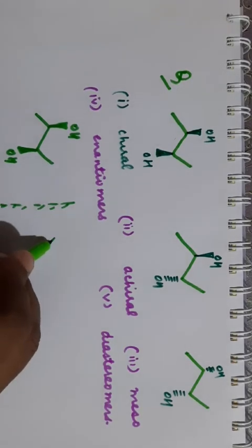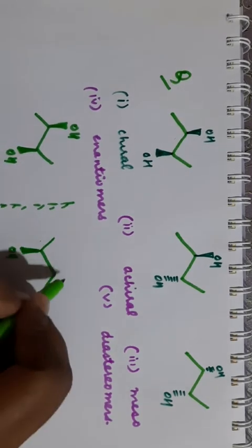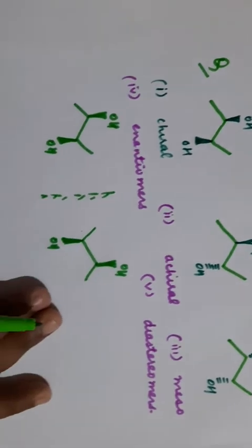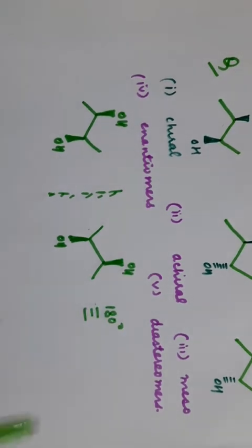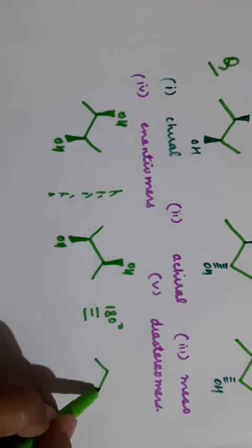Then the mirror image will look like this. This bond will be here and this bond will be here. Clear? Now rotate it by 180 degrees. If you rotate it by 180 degrees, this part will come to this side.